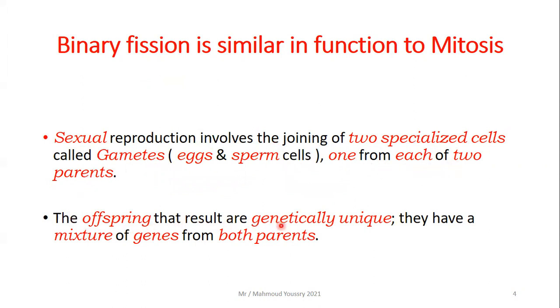The offspring that results are genetically unique, with a mixture of genes from both parents. Again, sexual reproduction involves the joining of two specialized cells called gametes, which are eggs from the female and sperm cells from the male, one from each of two parents. The offspring that result are genetically unique. They are like new ones. They have a mixture of genes from both parents.